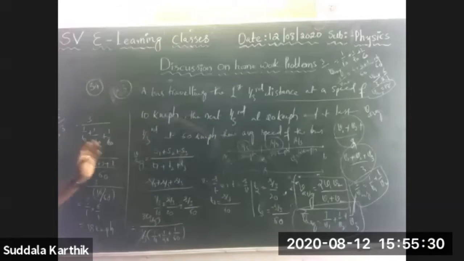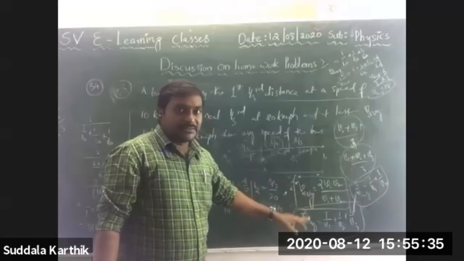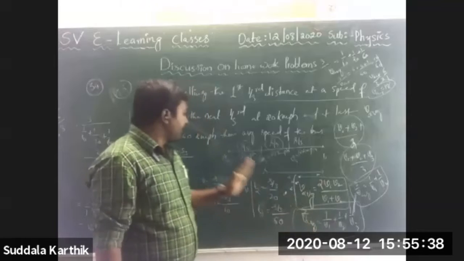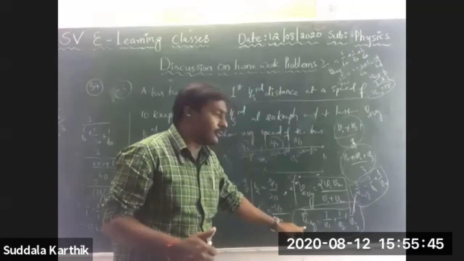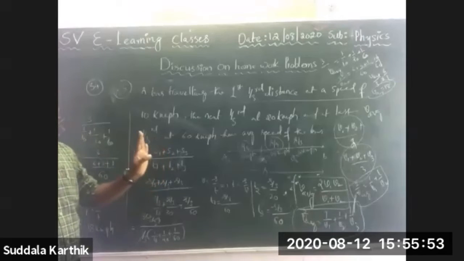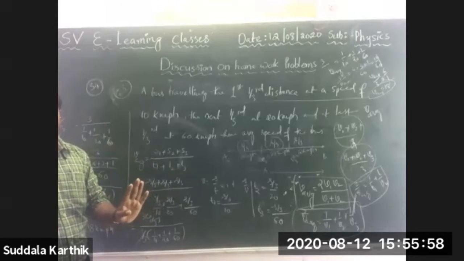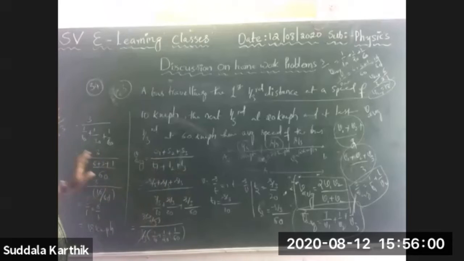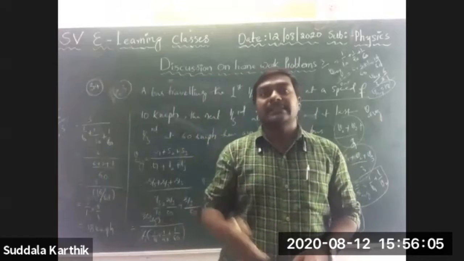Nana, actually there is a shortcut. You can use this formula. Suppose four are there, then 4 by V average is equal to 1 by V1 plus 1 by V2 plus 1 by V3 plus 1 by V4. That's it. In the entrance exam, you have to solve like that, using these formulas to do the problems with speed.